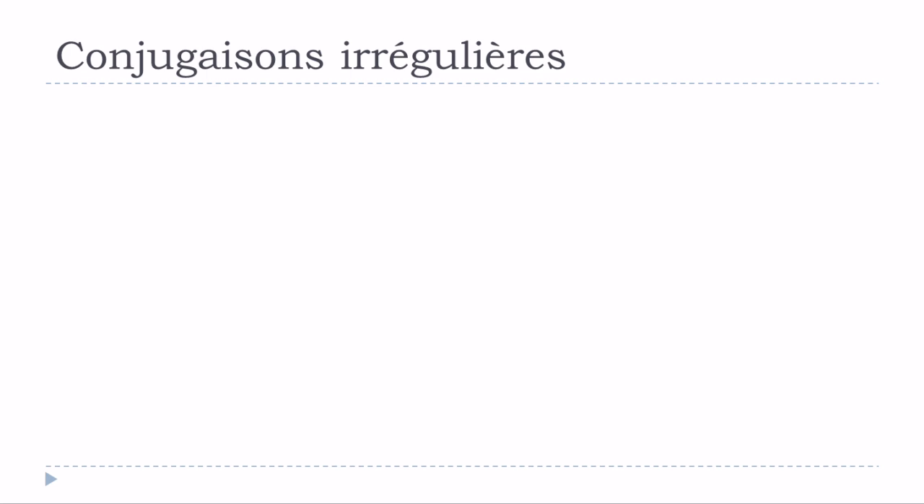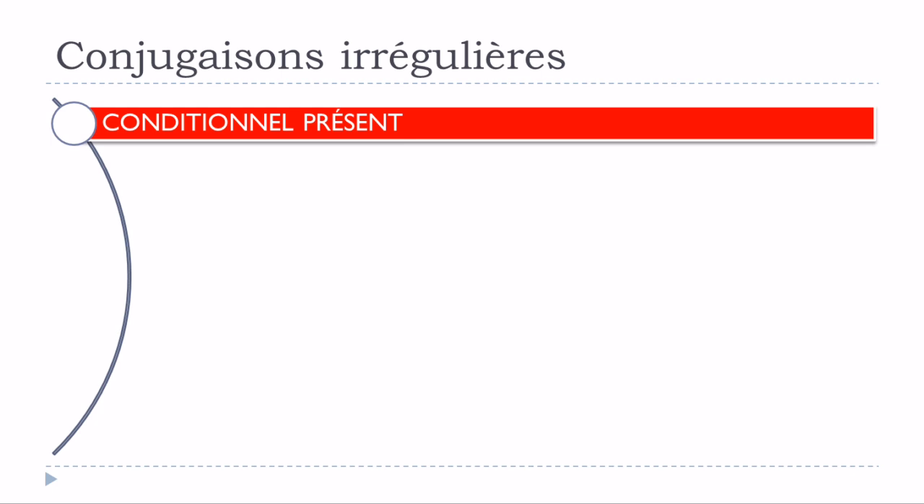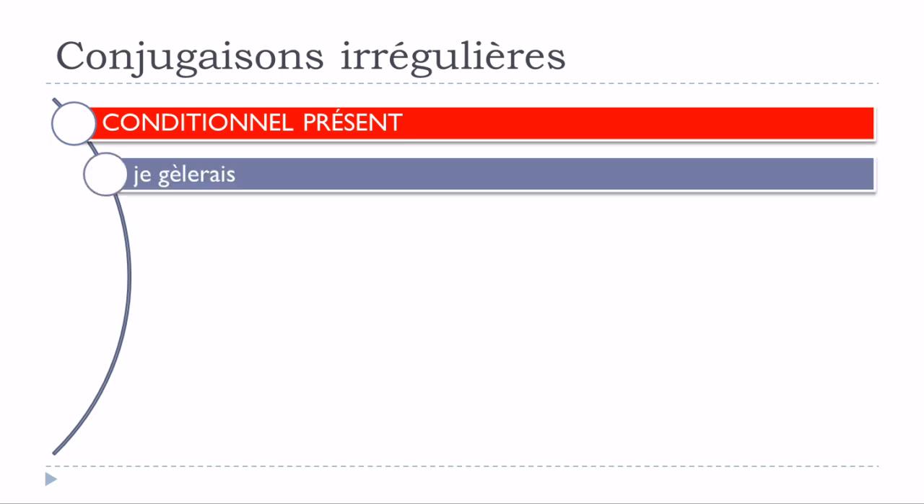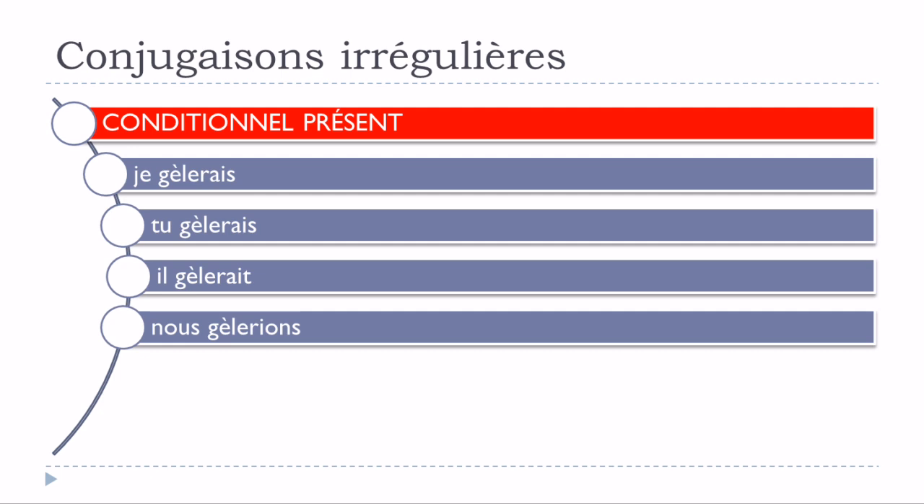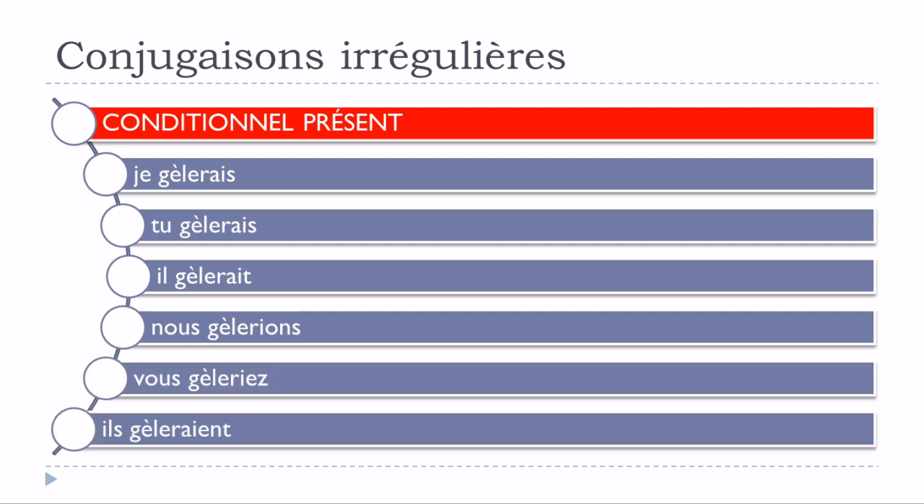Okay, so if we're talking about conditionnel présent now, we'll see the forms. Je gèlerais, tu gèlerais, il gèlerait, nous gèlerions, vous gèleriez, ils gèleraient. Okay, so what you can see is that it's exactly the same modification, and it will concern all the forms. So accent grave on the top of the first e. Gèlerais, gèlerais, gèlerait, gèlerions, gèleriez, gèleraient.